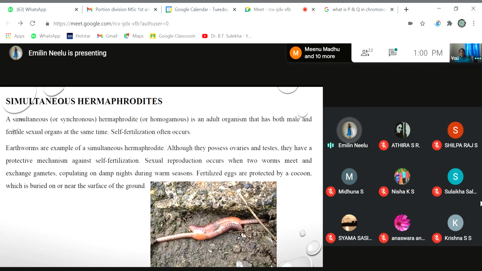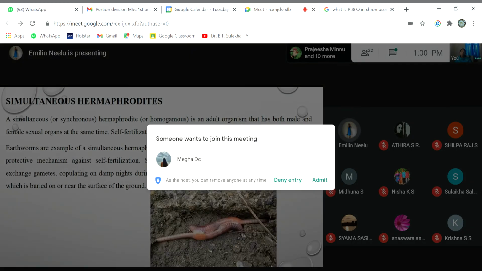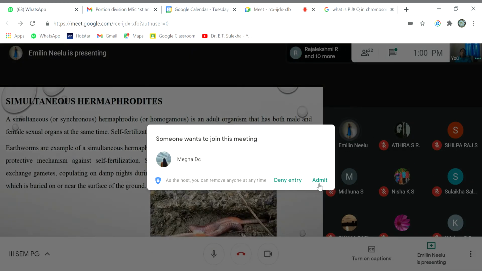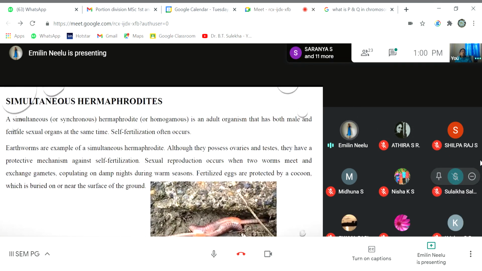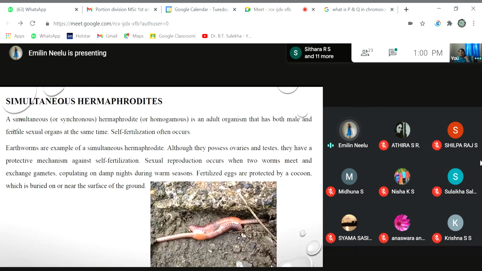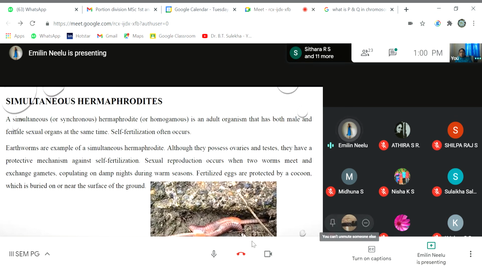The word itself means simultaneous, both being present at the same time. And since it has both male and female organs at the same time, there are chances for self-fertilization to occur.